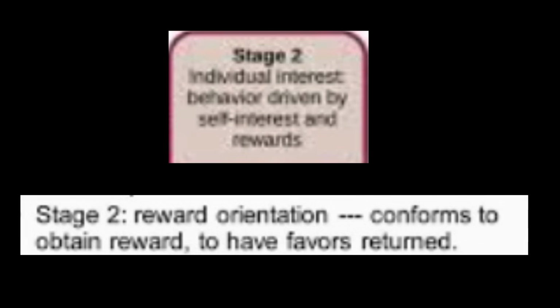Stage 2. Individualism and exchange. Children begin to see that others have different perspectives, but their reasoning is still self-interested. They ask, "What's in it for me?" Real-life example: if 2 children agree to share toys, one might only agree if they get something in return. At this stage, moral decisions are based on self-interest rather than a sense of fairness or justice.